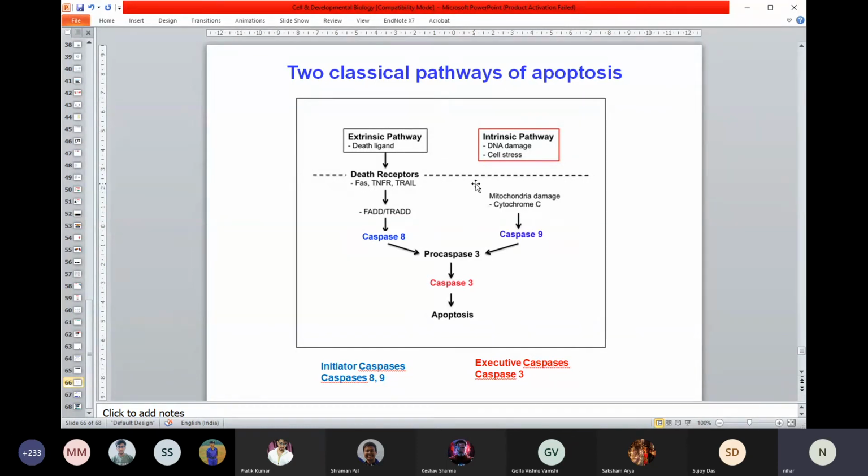So if you find any chemical, any agent that can activate either of these pathways or both, it can be a potential anti-cancer drug. But that's not easy. It's a very simple way of talking, but it might turn into a huge problem of toxicity and other things. I told you, when you try to kill a cancer cell, how can you save your normal cells? It's difficult.